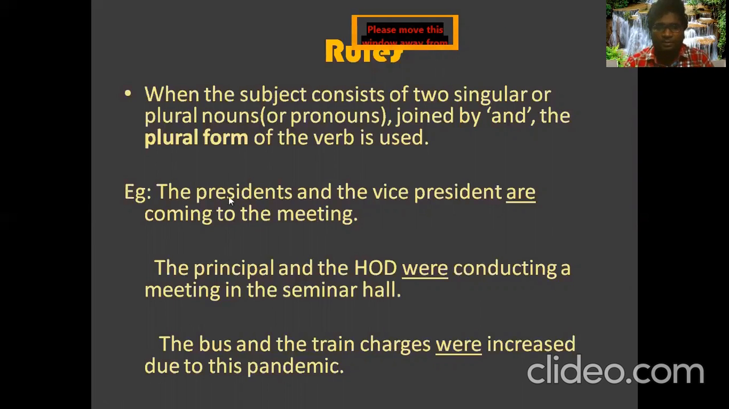See here, the president and the vice president. Sorry, it is wrongly typed here, a typographical error. Please consider this one as 'the president'. So here we have two different people. We are not talking about a single person, my dear. Remember that the president is different and the vice president is different, and both are in singular form. We are not saying the presidents or the vice presidents. We have only one president and one vice president.